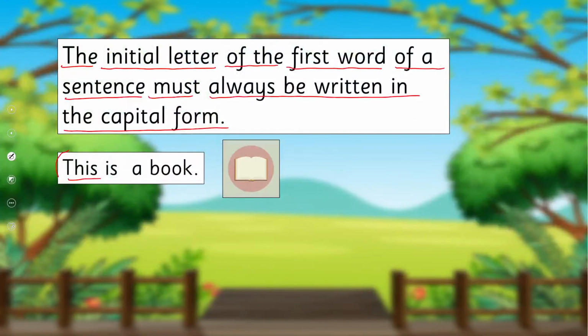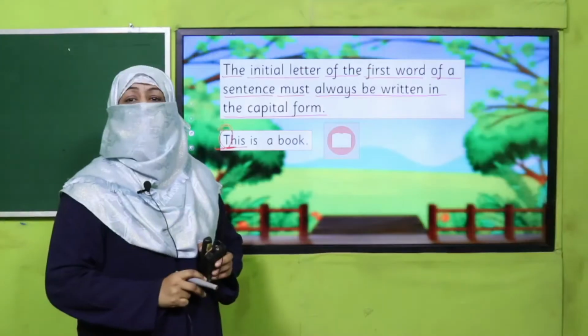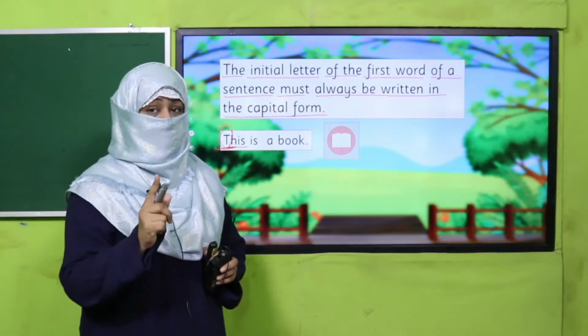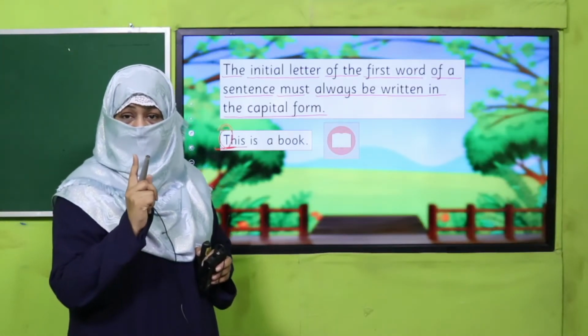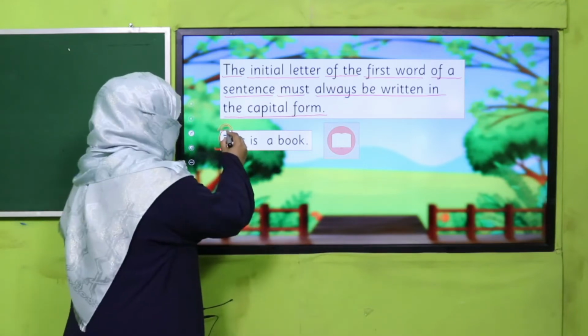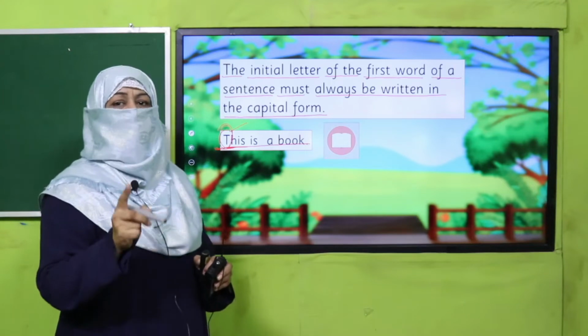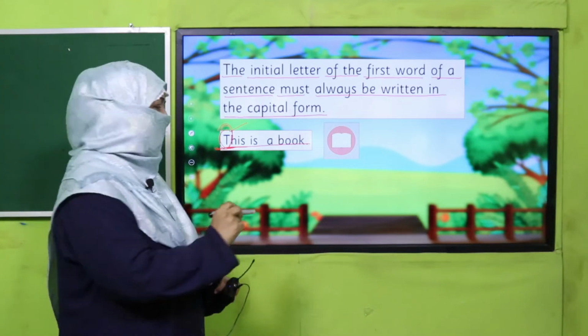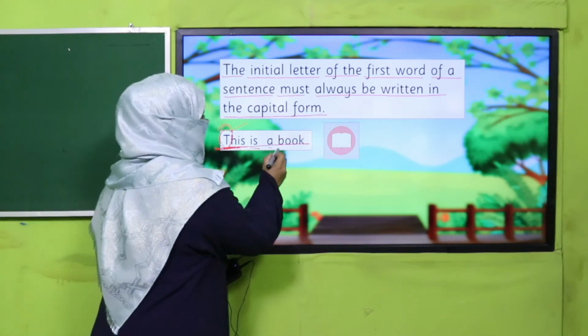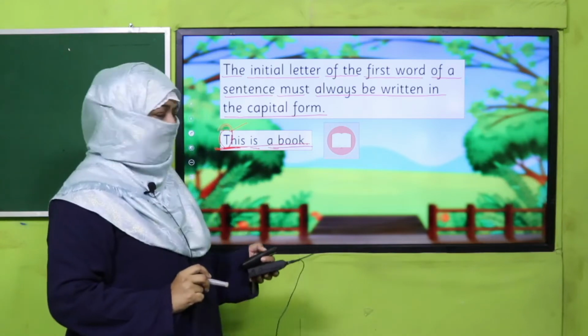So its first letter, this T, should always be capital. If you write it in small letter, it's a mistake. We should not write the first letter small. It should always be capital letter because this is the first letter of the first word of the sentence. This is a book, right?